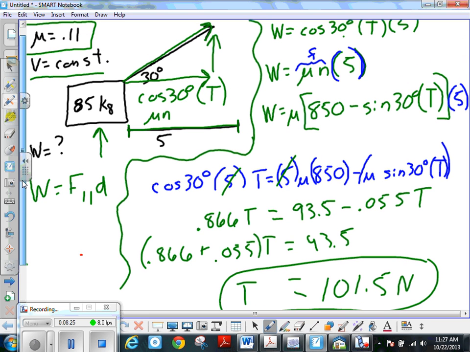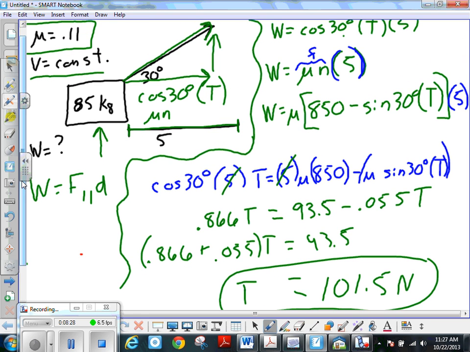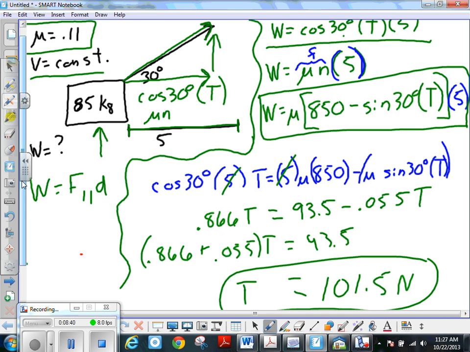Okay, so then we can put that into either one of our equations up here, and we can find out what our work is. Okay, so we can either use this equation or we can use this equation, and we should be able to figure out our work on the system. Okay, so all this work then didn't add to mechanical energy, but it added to the heat. If we could measure the increase in the movement of the particles of the two surfaces, we should see that the increase in their energy is exactly equal to what we figured out here for work. Hopefully that explains some things for you.